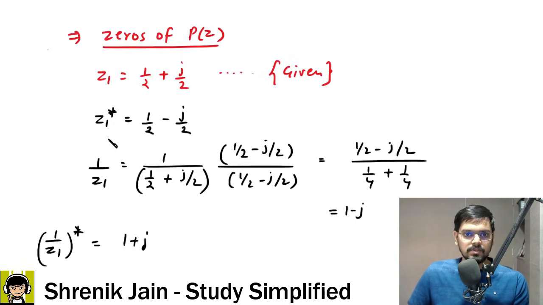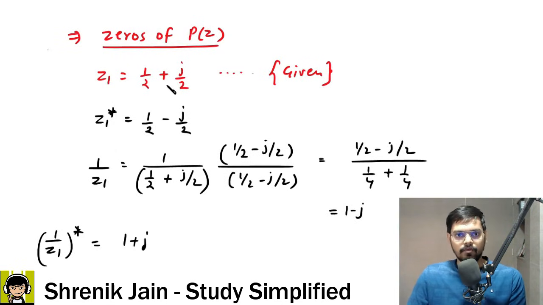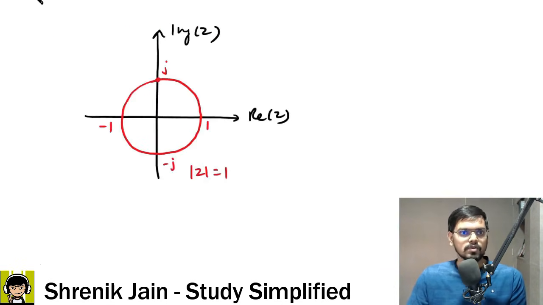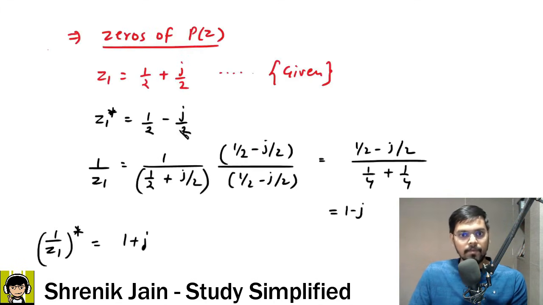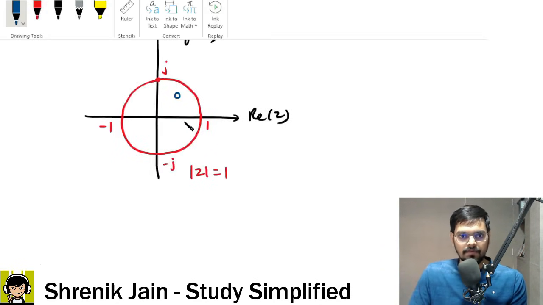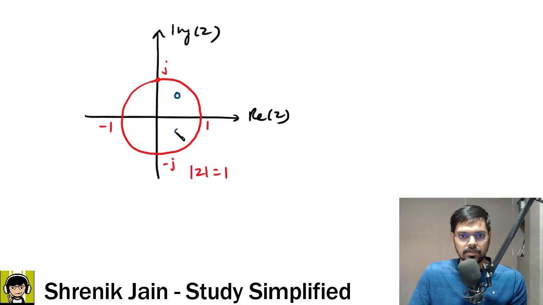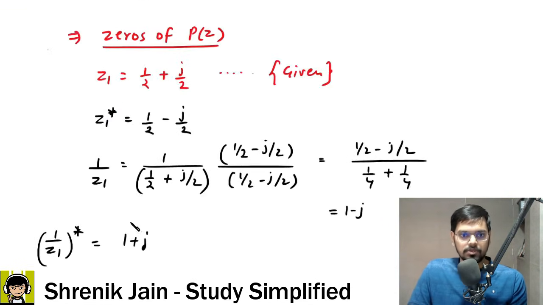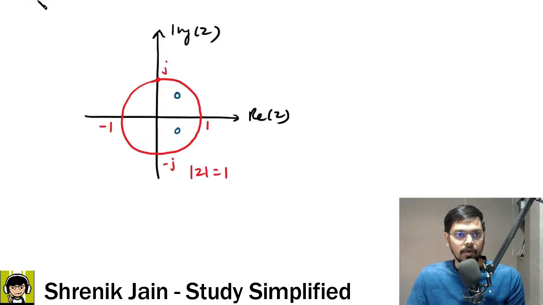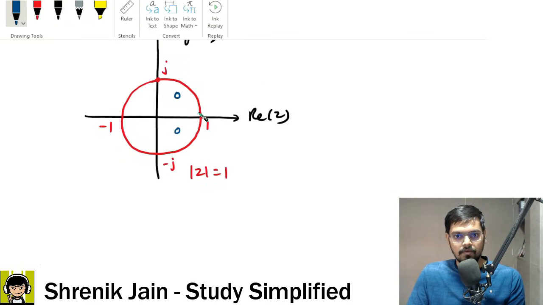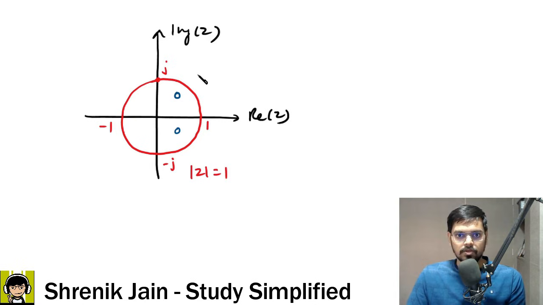If I check my zeros, then we have half comma half. In the real part half, in the imaginary part half. So half comma half is somewhere here. The zero is represented like this. This is half comma half. Then we have one more term, half comma minus half, with real half and imaginary minus half. So this is the position. Then we have one more zero at 1 minus j, which is 1 comma minus 1. In real we have 1, in imaginary minus 1. So this is the position. And then 1 plus j, this is the position. So this is our answer.